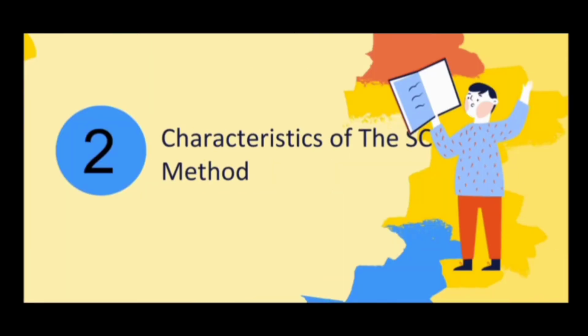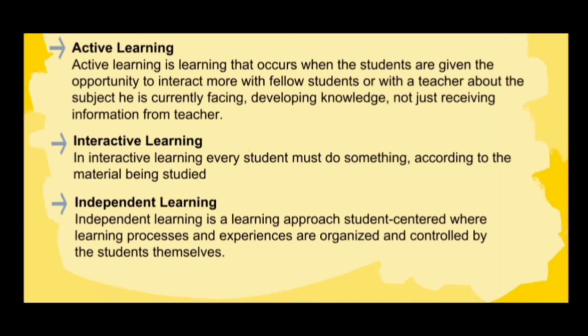The next topic is the characteristics of the SCL method. The first is active learning. Active learning is learning that occurs when students are given the opportunity to interact more with fellow students or with a teacher about the subject they are currently facing, developing knowledge, not just receiving information from the teacher. The second is interactive learning.